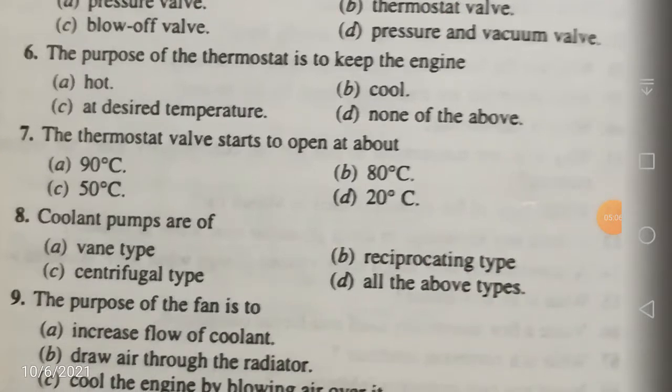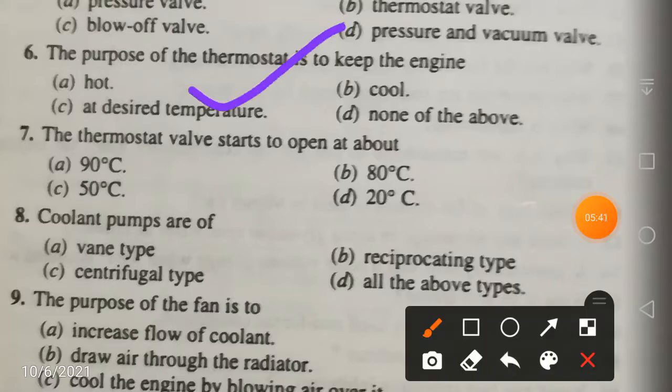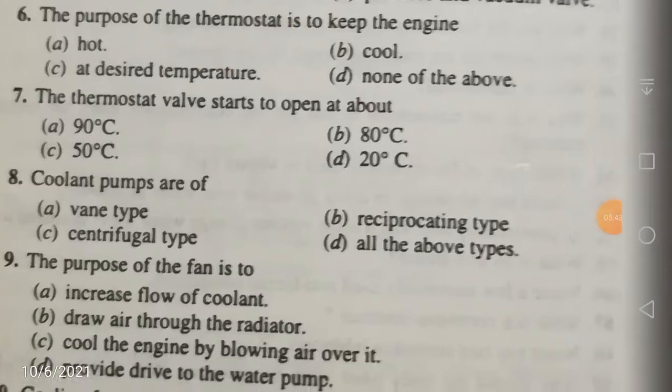Next question. The purpose of the thermostat is to keep the engine, so it is neither hot nor cool. It is going to control the temperature actually. After your engine reaches a certain temperature, it is going to open and send the hot water to your radiator. So the purpose of your thermostat is to control the temperature. That means it is going to keep the engine at a desired temperature. So A and B are not correct, only C is the correct answer. Let us mark the answer. It is going to keep the engine temperature at a desired level.